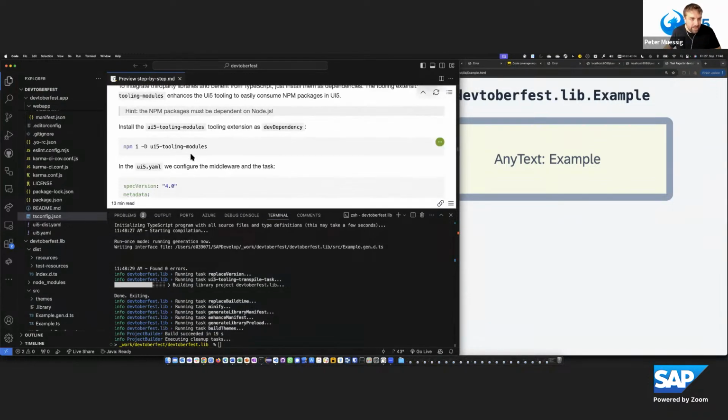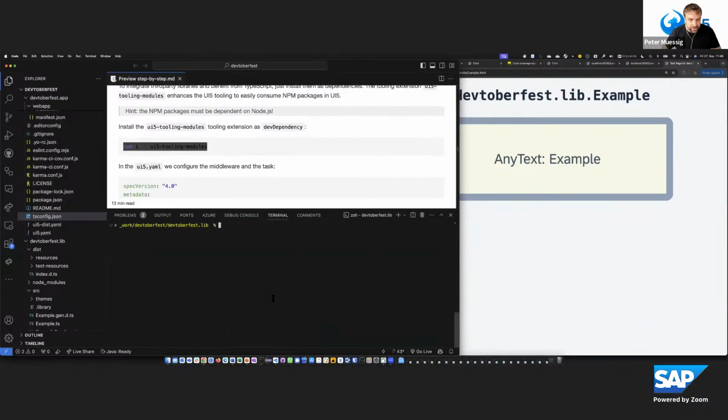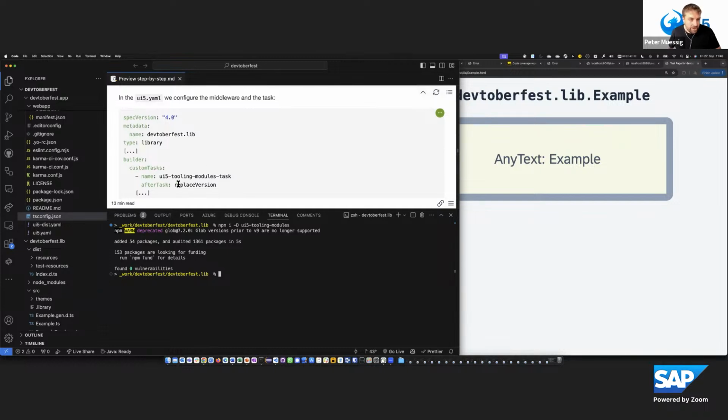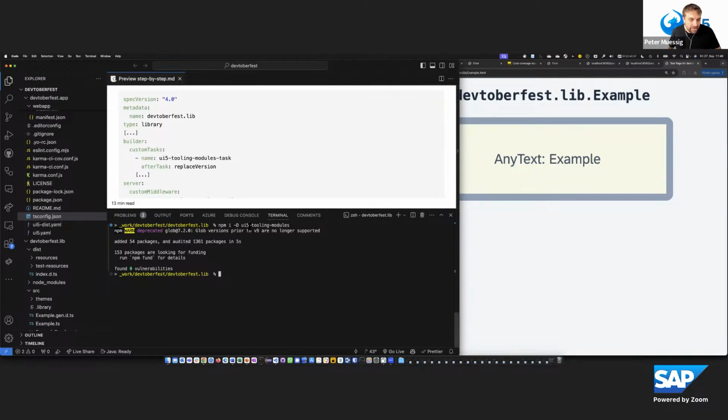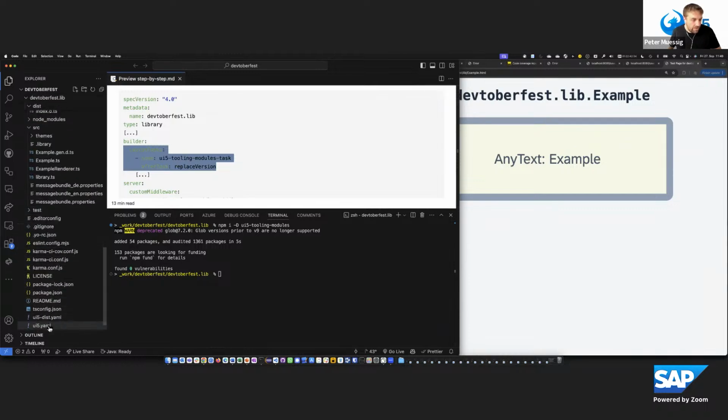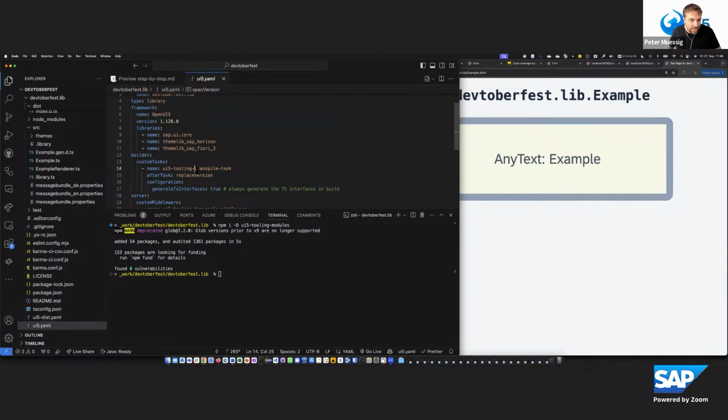We have the library, and I want to integrate a third-party package. Integrating third-party packages in UI5 should be done with the UI5 tooling modules, because it's easier than the shimming that comes by default, and you don't need to add a lot of configuration to get that running. To get that in, we add this as a dev dependency, and then we need to configure the UI5 tooling for this project to use the task when building.